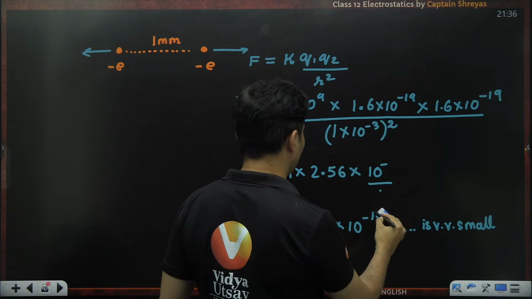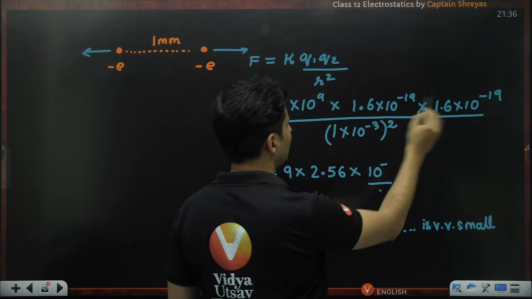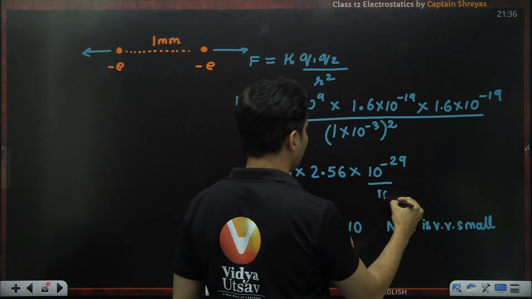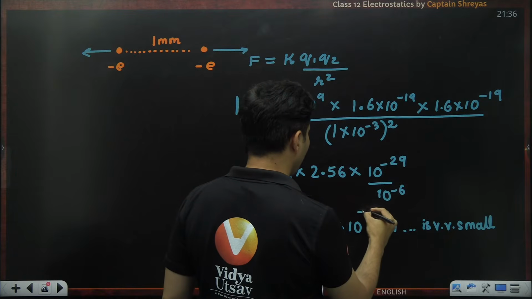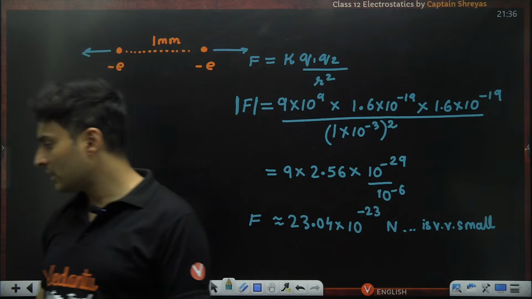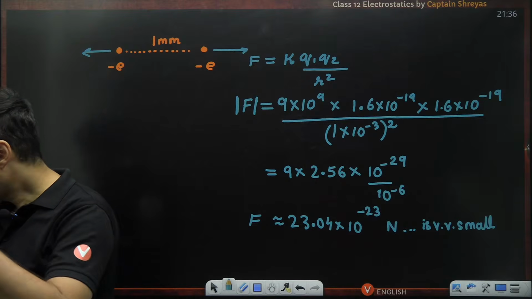We made a mistake over here. Power of 10. My bad. This was 9 and minus 19, which is minus 10. Minus 10 and minus 19 is minus 29, and this was 10 to the power minus 6. So this will become basically minus 23. Is that fine now? 10 to the power minus 23. Just check it out. Yes, Akansha. Perfect.